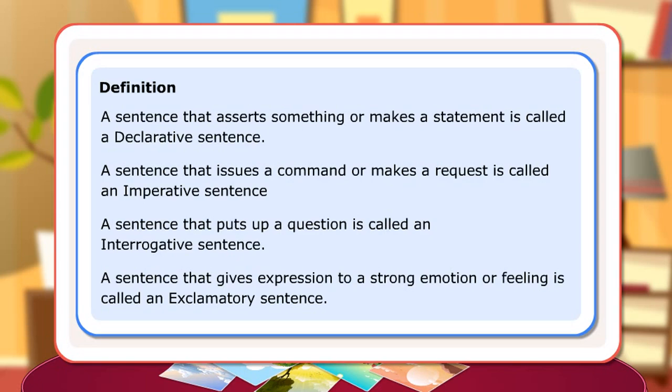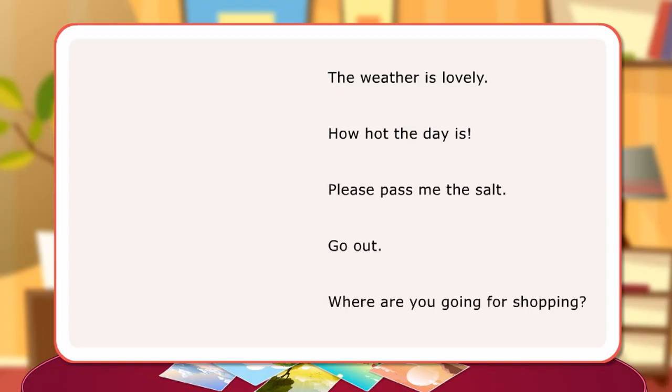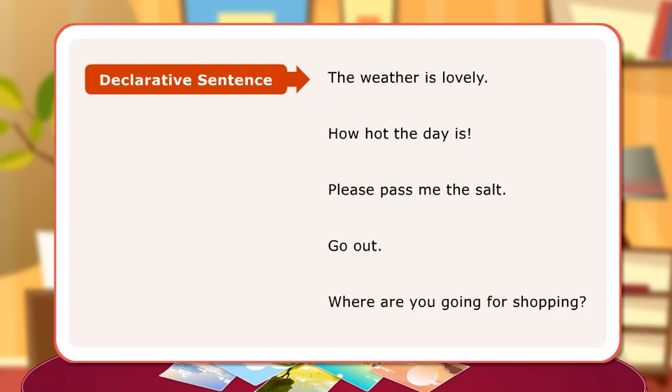Let us look at a few sentences. The weather is lovely. How hot the day is. Please pass me the salt. Go out. Where are you going for shopping? The first sentence makes a statement and is a declarative sentence. The next sentence makes an exclamation and is an exclamatory sentence.